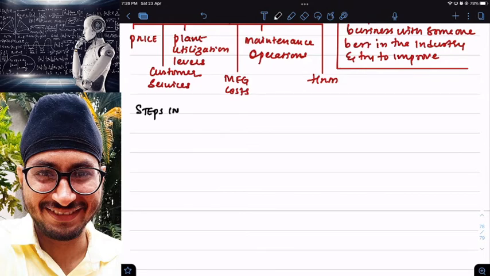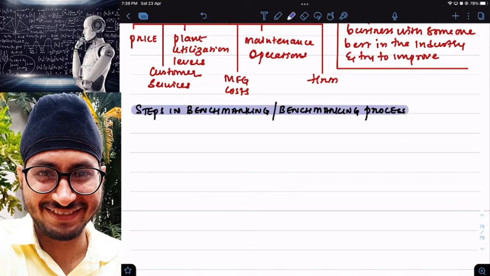Steps in the benchmarking process. Step number one: identify the need for benchmarking.